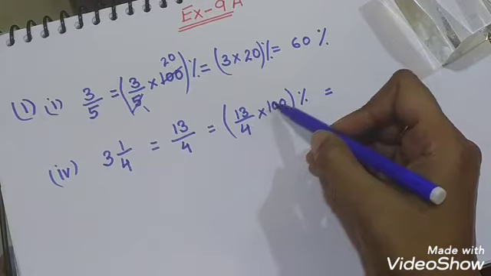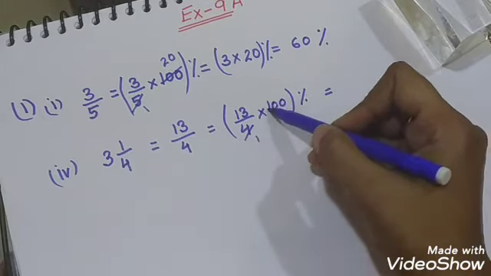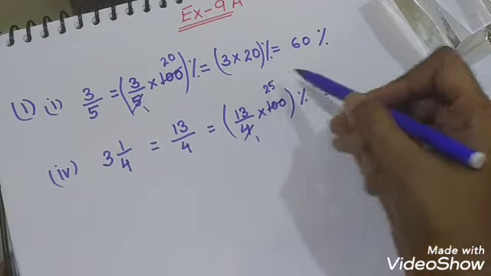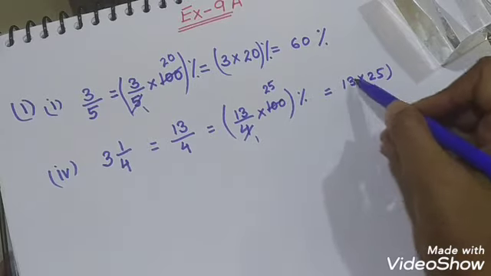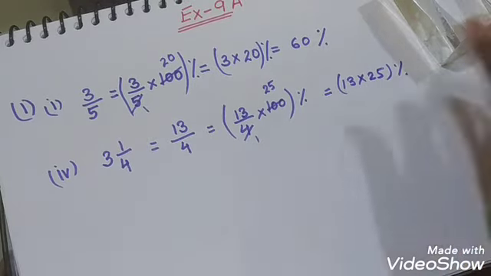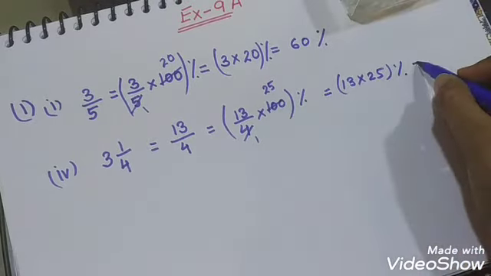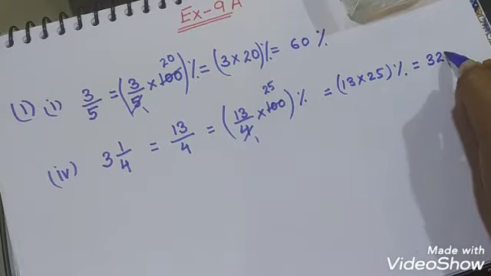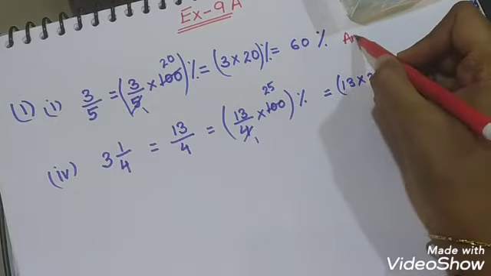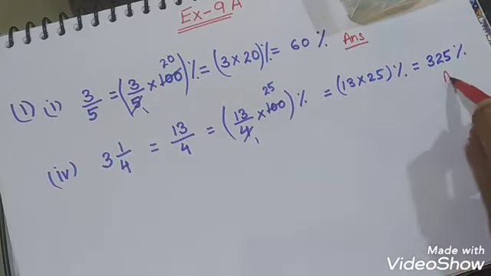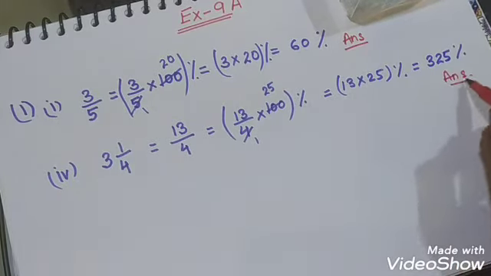Then 4 cancels into 100: 4 twenty-fives are 100. Then 13 and 25 multiplied together give 325%. So this is the answer of part 1 and this is part 4.